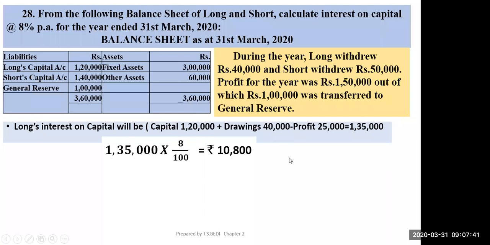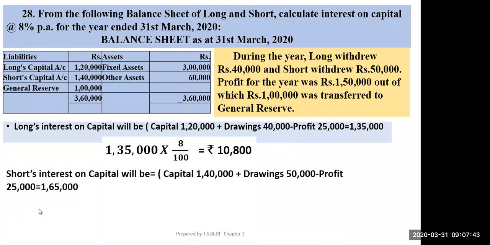Okay, now this will be the Short interest. 140 is the closing capital. Then you will add drawings 50,000 minus profit 25,000. Minus profit 25,000. Yes.